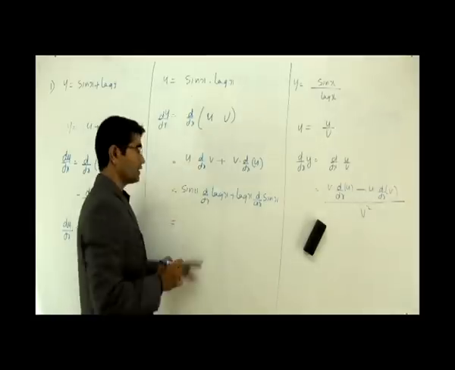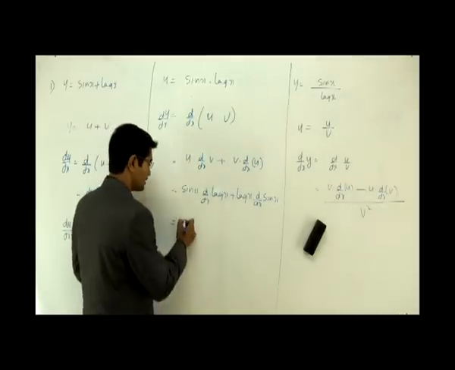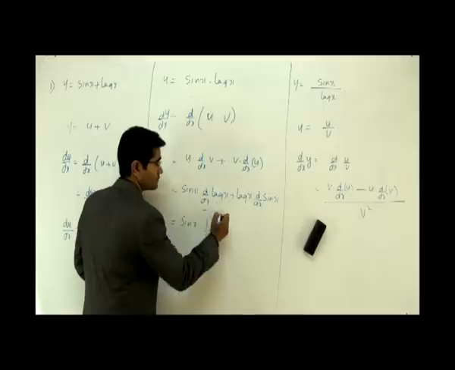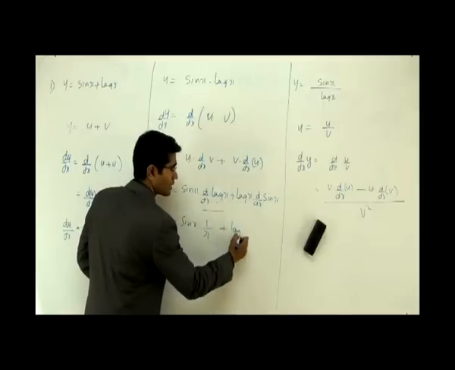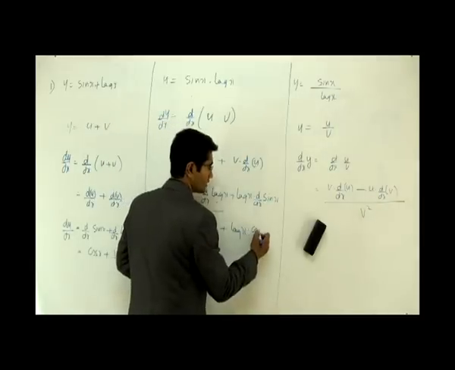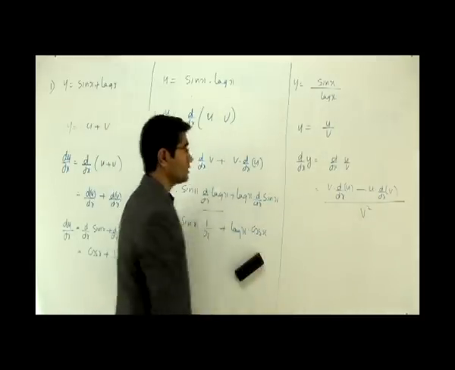Alright? I'm differentiating one function at a time. That is sine of x into 1 by x, which is the differentiation of log x. Plus log x I'm not touching. This one is aside; differentiate this as cos of x. Done.